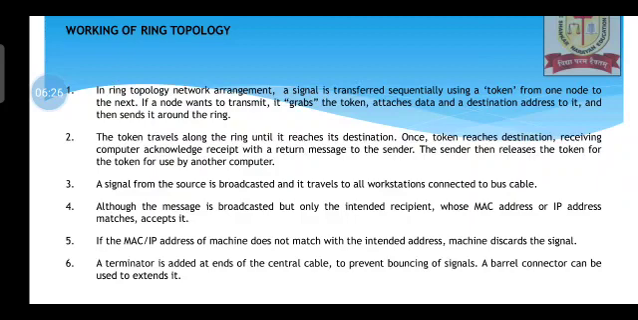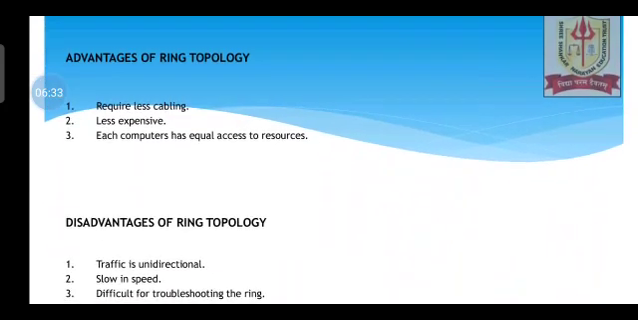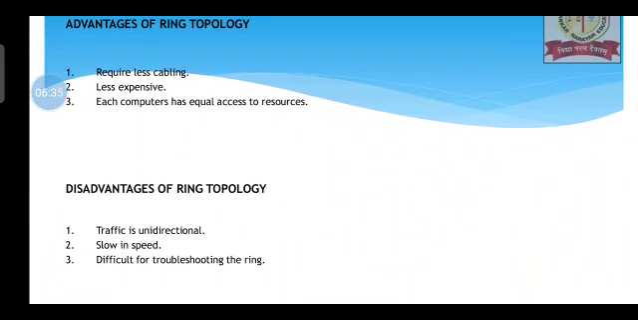Apologies for that. You are supposed to write only the first and second point as far as the working of ring topology is concerned. Regarding advantages of ring topology, it requires less cabling, hence less expensive, and each computer has equal access to resources, in the sense that the one who gets the token will send the data.